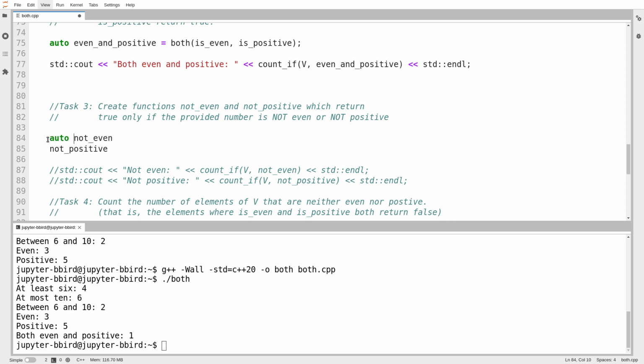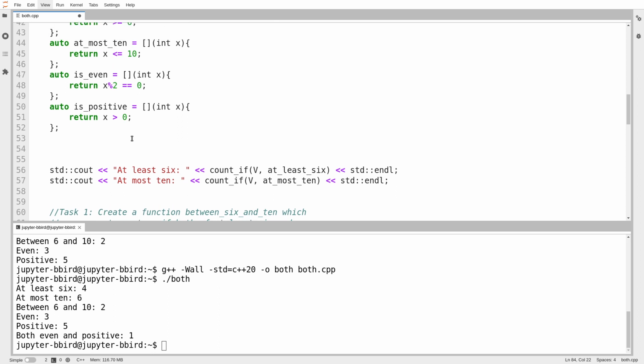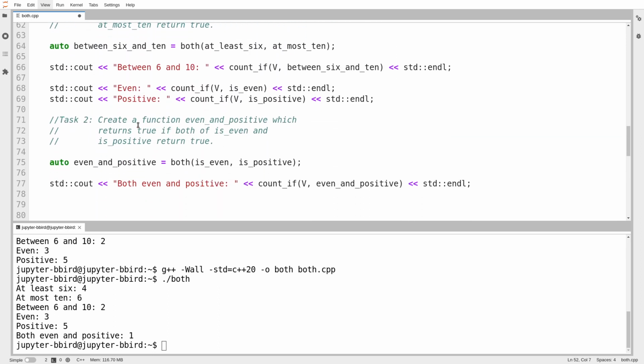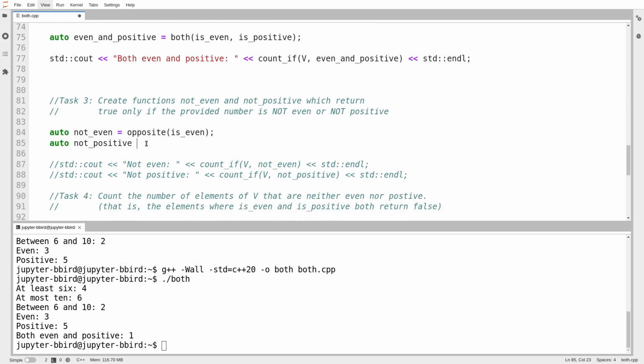And you can use auto in place of their type. And I will say, okay, that equals the opposite of is even. I'm continuing to use C-style initializations for these functions because I did use them up here. And I mentioned earlier that the C-style initialization just seems to fit lambda expressions a bit better than uniform initialization. And then not positive equals the opposite of the is positive function. I should also say that whether or not C-style initialization is a valid thing to use, which it is, it's the last week of the semester. We can let our hair down a little bit here.